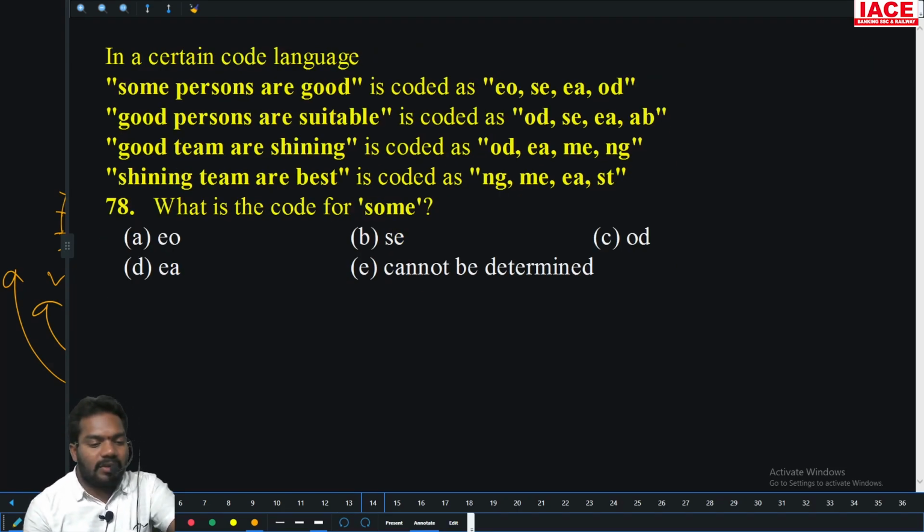Next, what is the code for sum? Here is a sum. Only the first line has sum. అంటే మన కోడ్ కూడా ఫస్ట్ లైన్ ఉండాలి, ఇంకెక్కడ ఉండకూడదు. The C is here, not possible. And E is here, not possible. And O is here, not possible. Then what is the answer? EO. So option A.